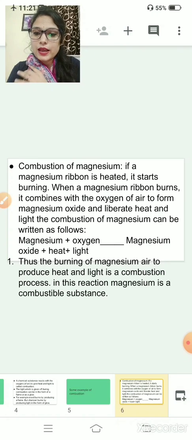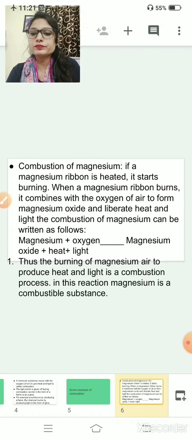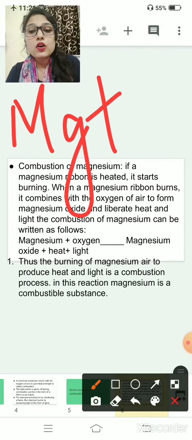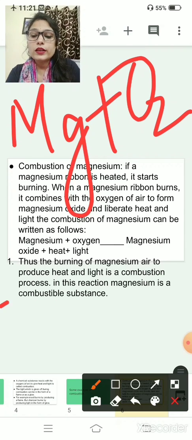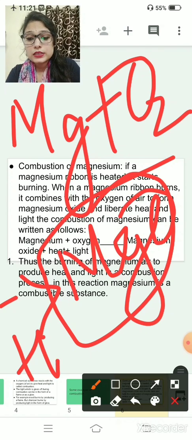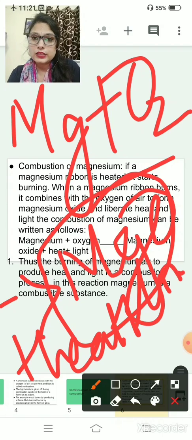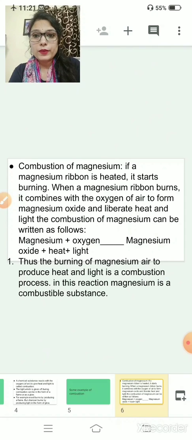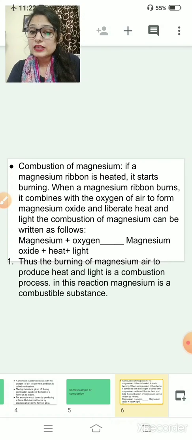The reaction can be written as magnesium plus oxygen. The symbol of magnesium is Mg. Mg plus oxygen gives MgO, magnesium oxide, plus heat plus light. Clear? Is this thing clear to you? Thus, the burning of magnesium in air to produce heat and light is a combustion process. And in this reaction, magnesium is a combustible substance. If magnesium is not a combustible substance, it will not burn.